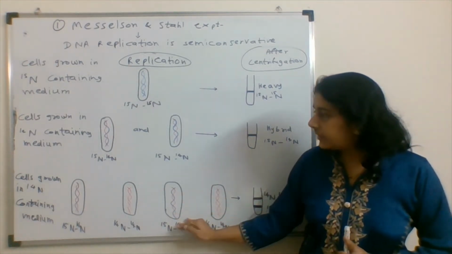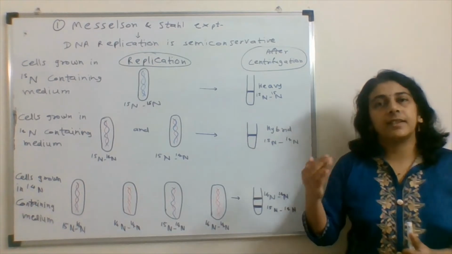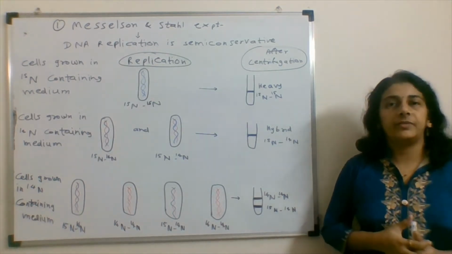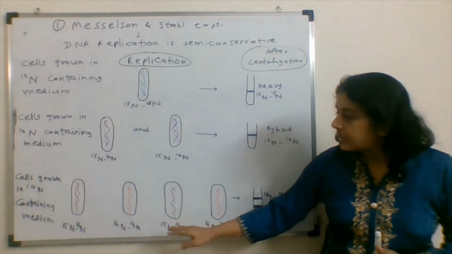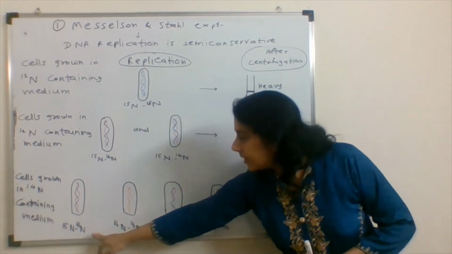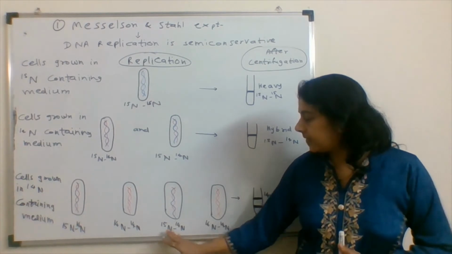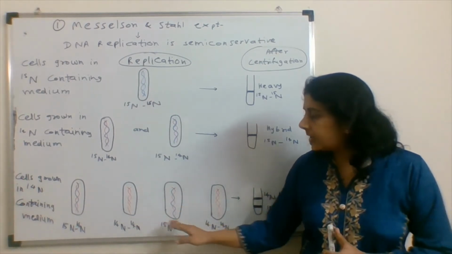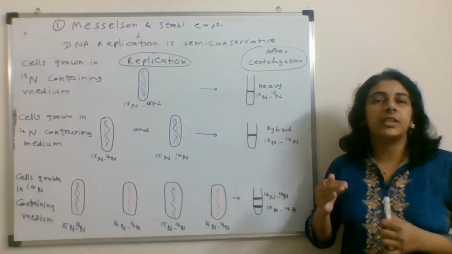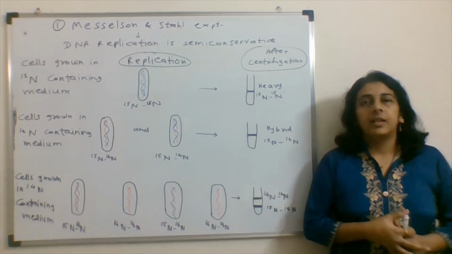Now, in a further condition, the cells continue to grow in N14 medium. So here, what we observe is that the initial 2 cells are with N15 and N14, and all other cells are now continuing with N14 isotope.